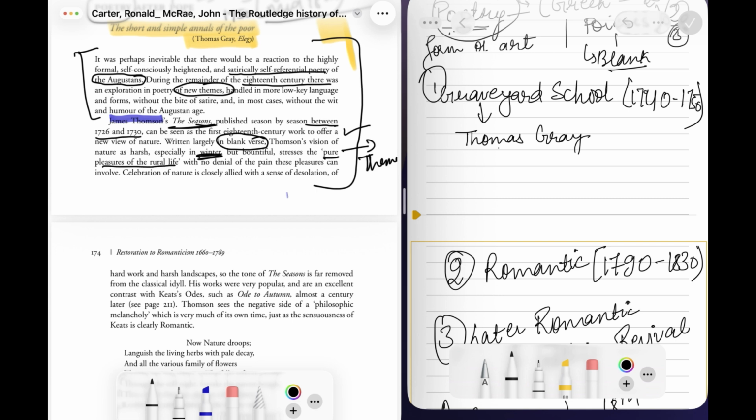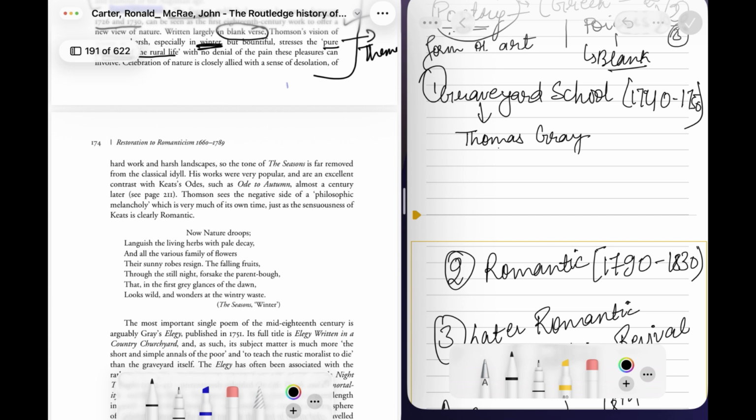With no denial of the pain, this pleasure can be involved. Celebration of nature is closely allied with the sense of dissolution of the hard work, harsh landscape, so the tone of The Seasons is far removed from the classical idyll. This is not like a classical work such as the Odes written by John Keats. Not like that. It is very different.